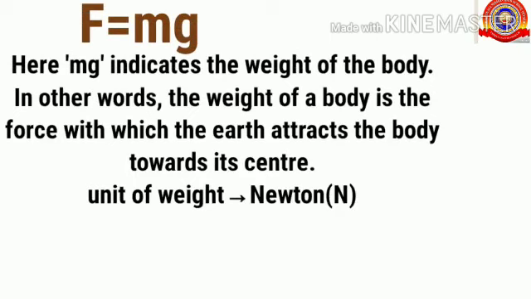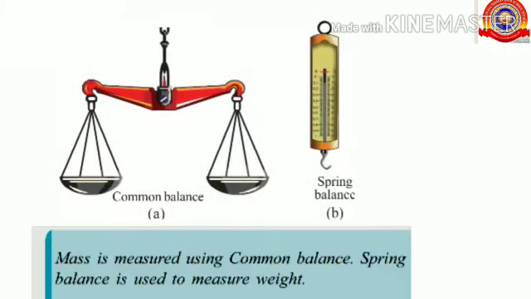Here mg indicates the weight of the body. In other words, the weight of a body is the force with which the earth attracts the body towards its center, and the unit of weight is Newton. Here you can see two devices, a common balance and a spring balance. Mass is measured using a common balance, and a spring balance is used to measure weight.